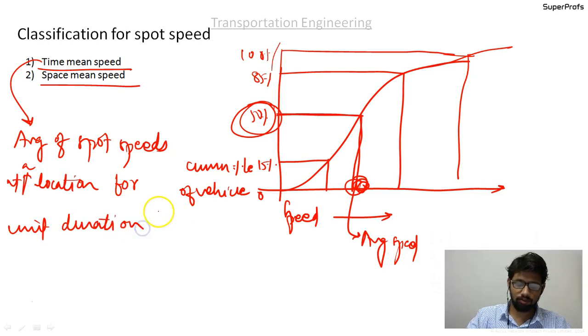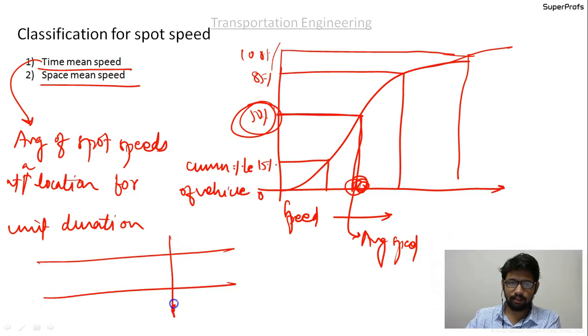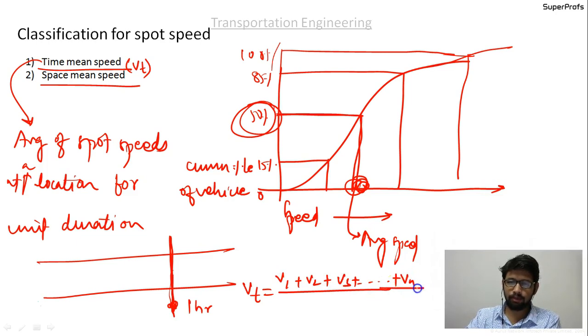It means that if there is a road like this, you go and stand here. The location is fixed. At this location, for 1 hour, you measure the spot speeds of the vehicles, and the time mean speed, V suffix t, is given as, suppose there are n vehicles, v1 plus v2 plus v3 up to vn, upon n.